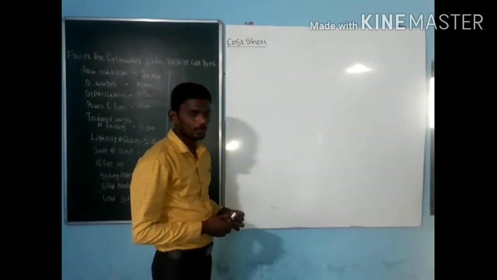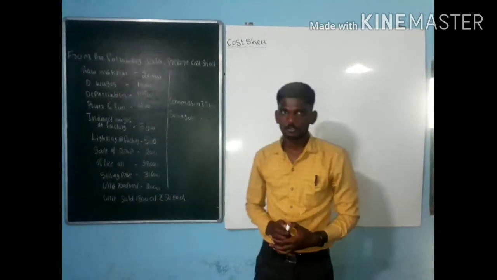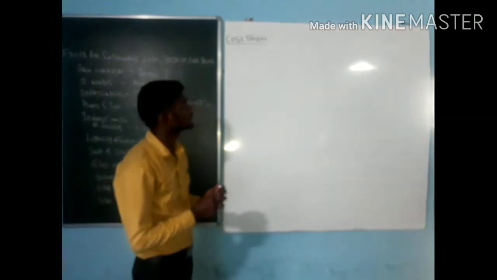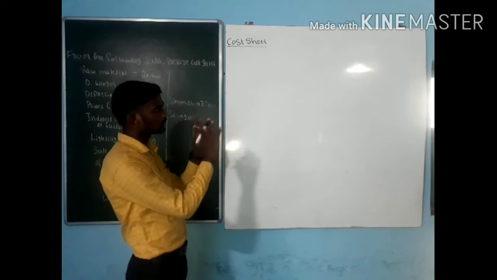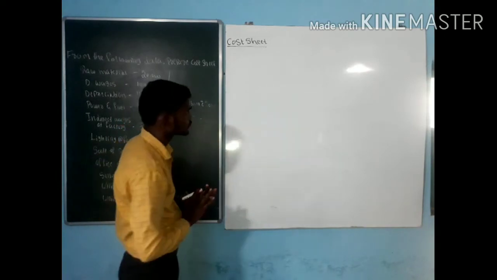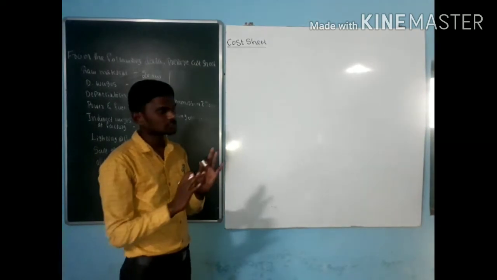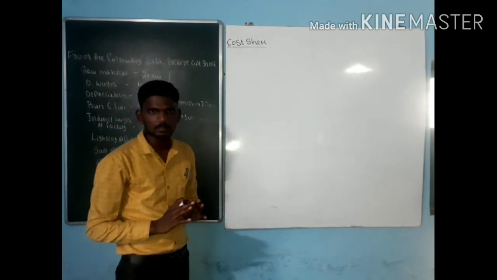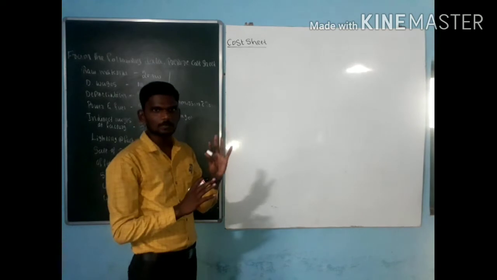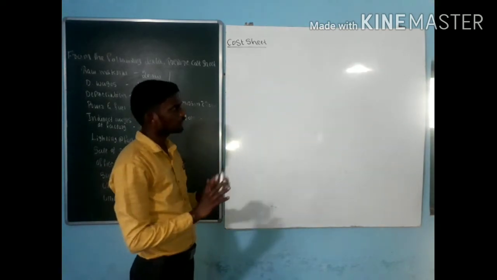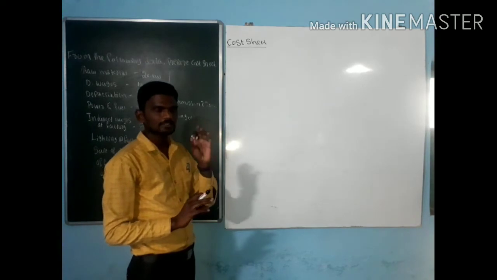Next we are going for the main topic from your examination point of view, that is cost sheet. Before going to cost sheet, let me go through some process here. Let's say I am running a company, assume it is ABC company, and I am going to manufacture something like newspapers or pens. For manufacturing pens, I require raw materials.